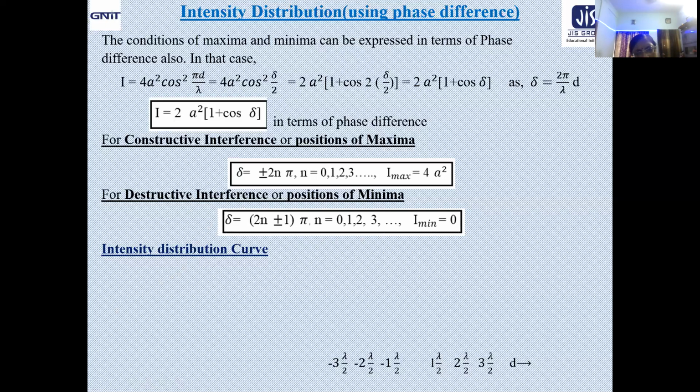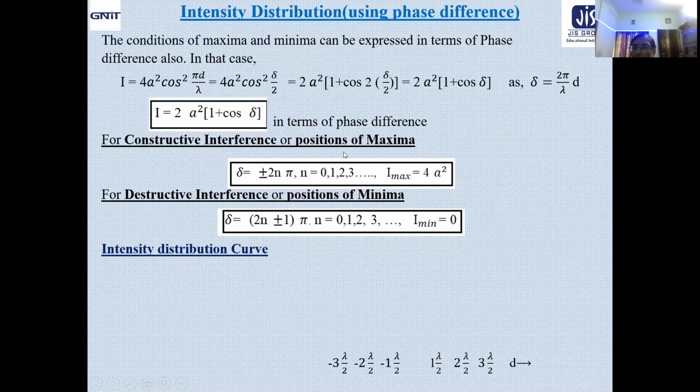Actually, for your understanding, I may give you one more idea. In case of path difference, you got odd multiple of lambda by 2 and even multiple of lambda by 2 as the condition for destructive interference and constructive interference.